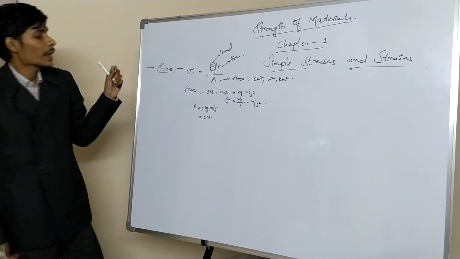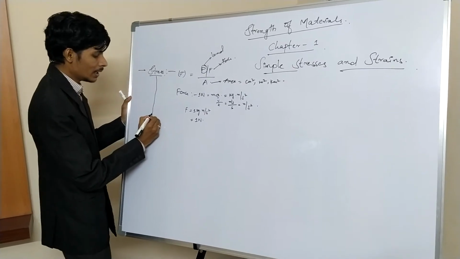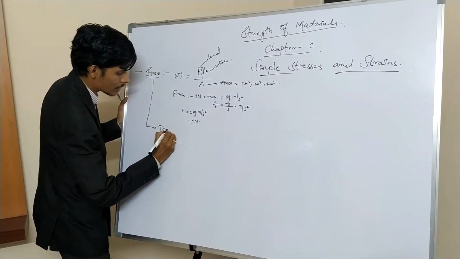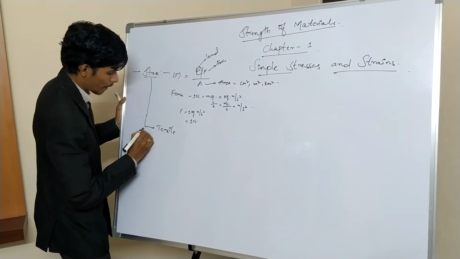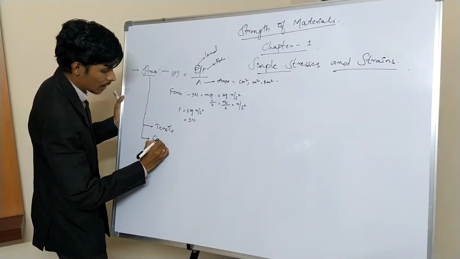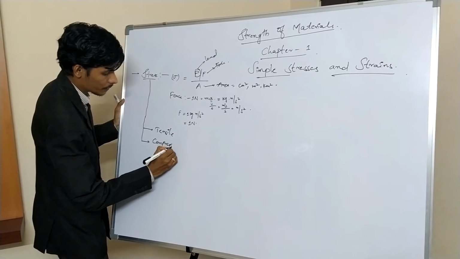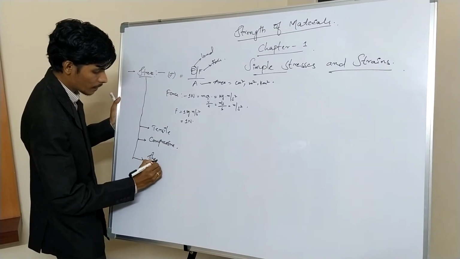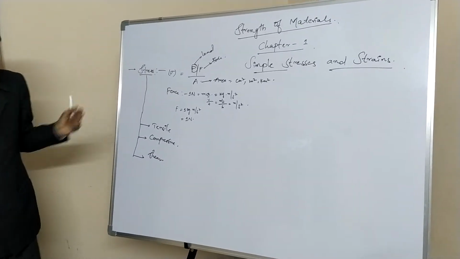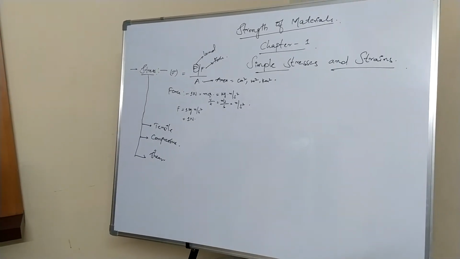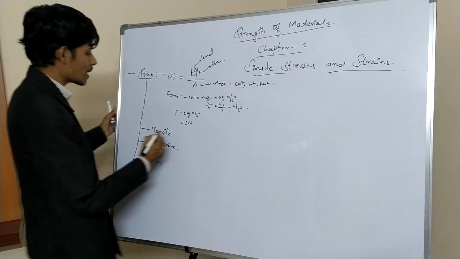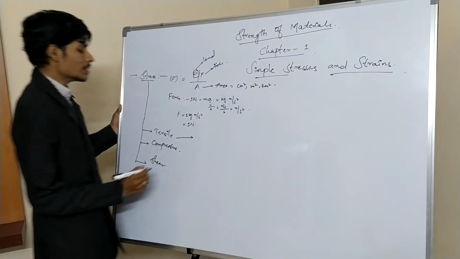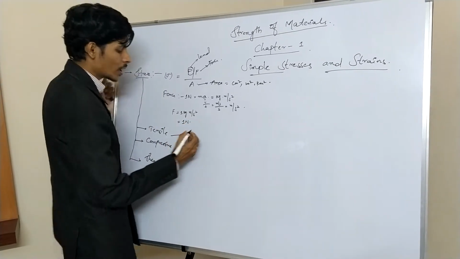If we go into detail on the kinds of stresses, first you have tensile stress, second you have compressive stress, and third you have shear stress. Let us move to tensile stress. What exactly does tensile mean? Tensile is nothing but elongation, pulling.